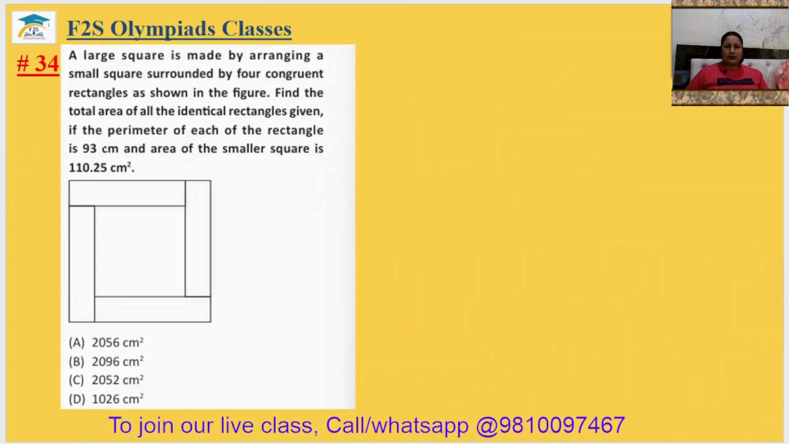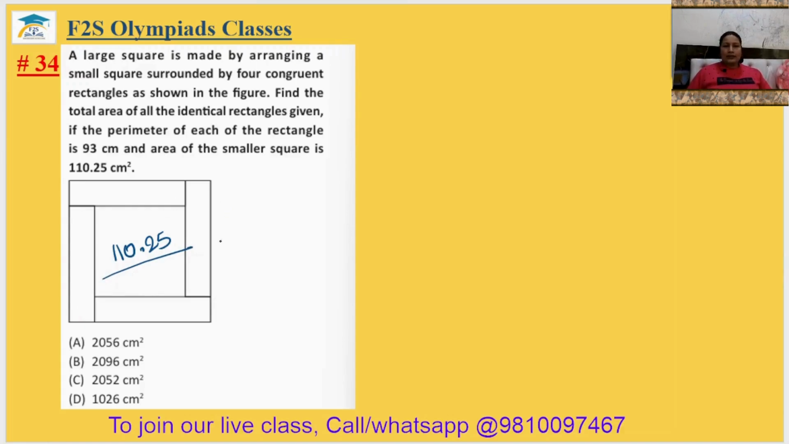Question number 34. A large square is made up by arranging a small square surrounded by 4 congruent rectangles as shown in the figure. Find the total area of all the identical rectangles if the perimeter of each rectangle is 93 centimeter and the area of the smaller square is 110.25 centimeter square.